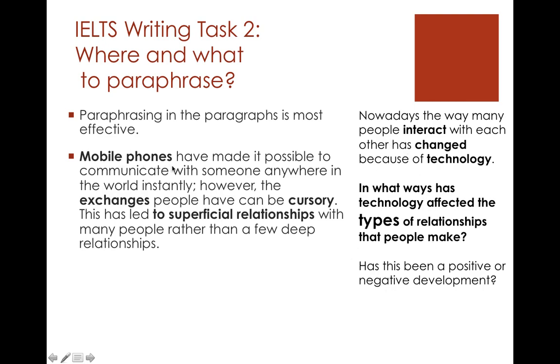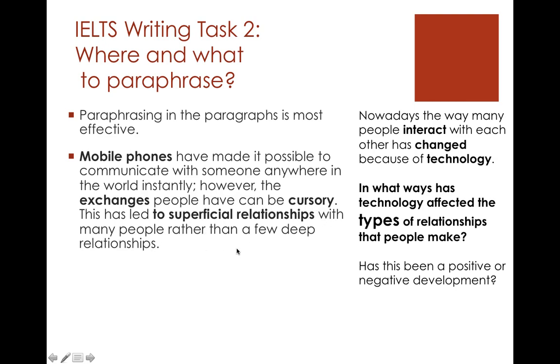So mobile phones, that's technology, have made it possible to communicate with someone anywhere in the world instantly. However, the exchanges people have can be cursory. So this has led to superficial relationships. That means not deep. This means not deep. With many people rather than a few deep relationships.